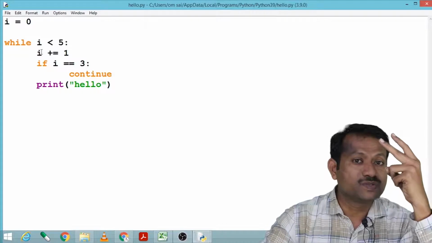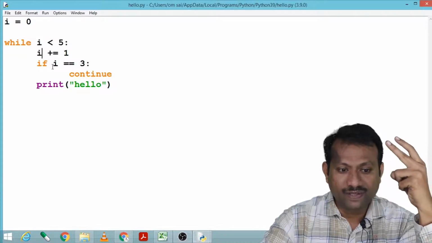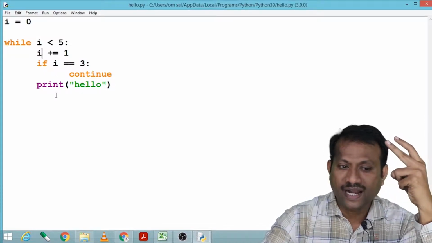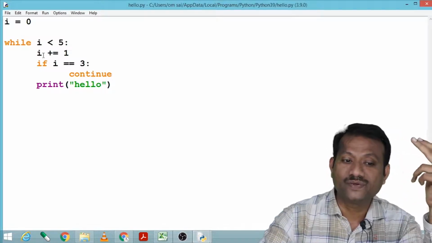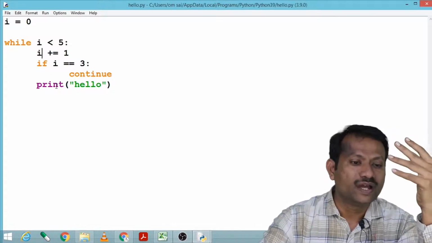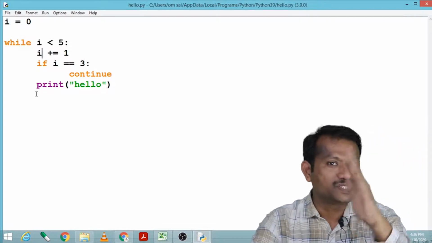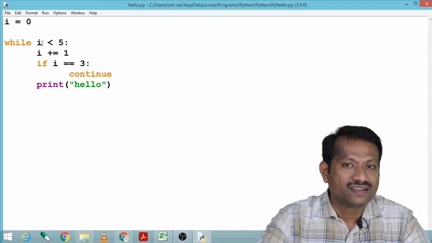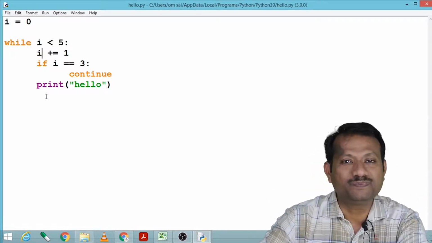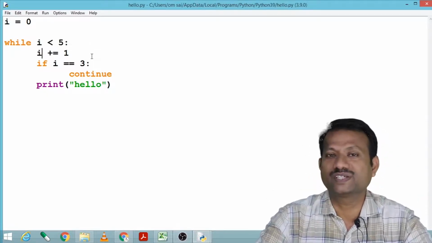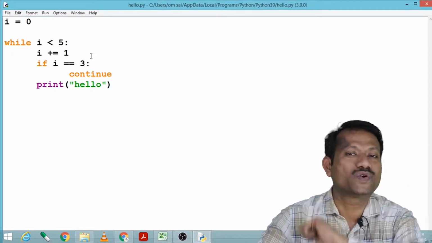Now i becomes 4, so it will print hello and go up. 4 is less than 5. Now i becomes 5, it will print the 4th hello, and as i is 5, which is not less than 5, it will terminate the loop and come out of the loop. So in this way it executes, and hence we got 4 hellos here.